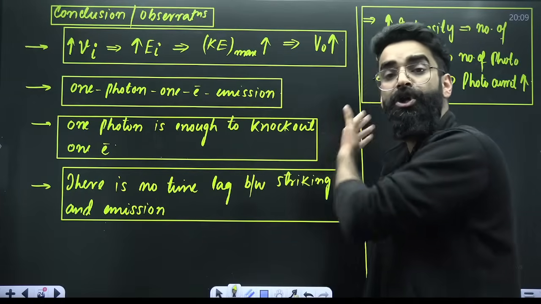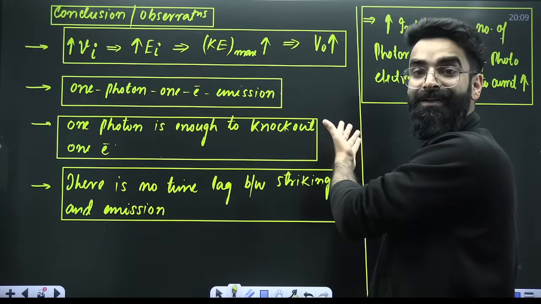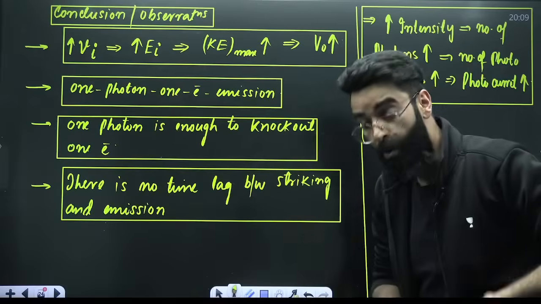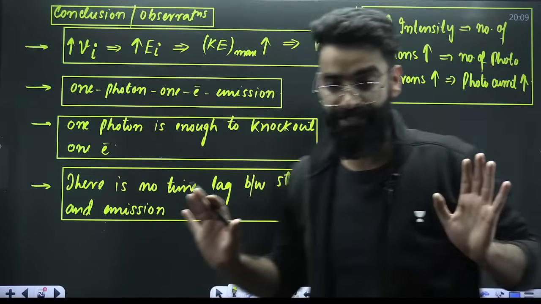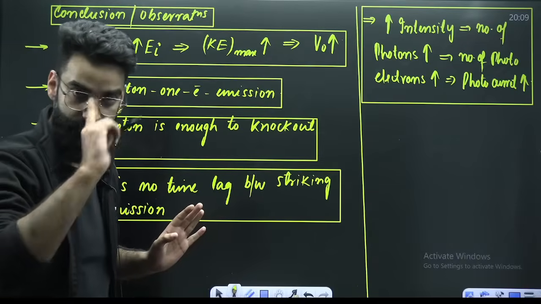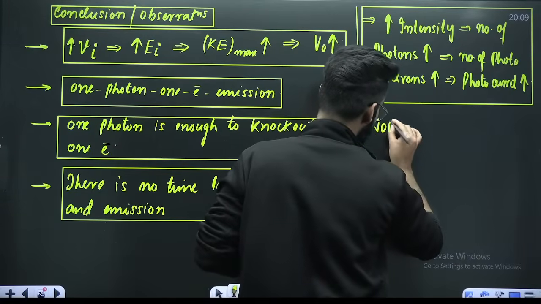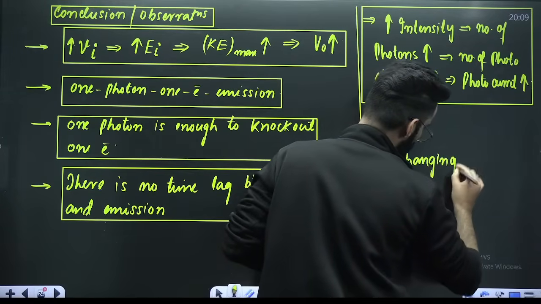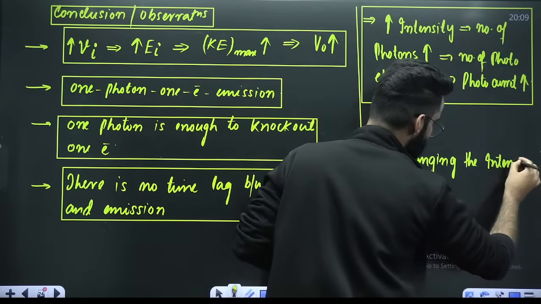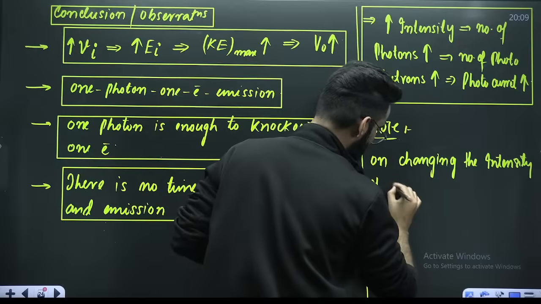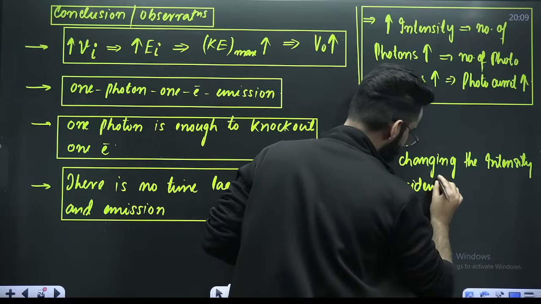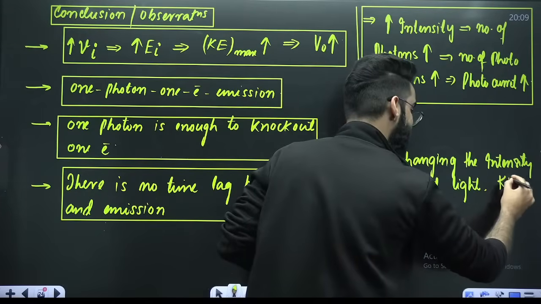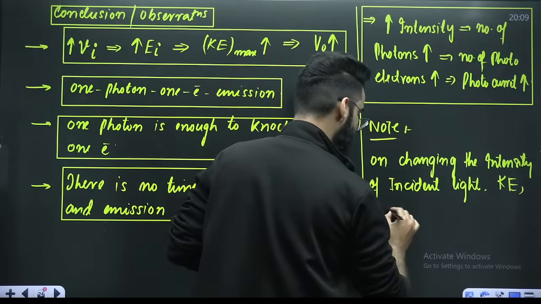Due to intensity, nothing happens to the kinetic energy, nothing happens to the stopping potential. The only thing which changes is that more photoelectrons are emitted, so there will be more photocurrent. I'm writing it. Do you remember? On changing the intensity of the incident light, the kinetic energy of the photoelectron and the stopping potential remain unchanged.